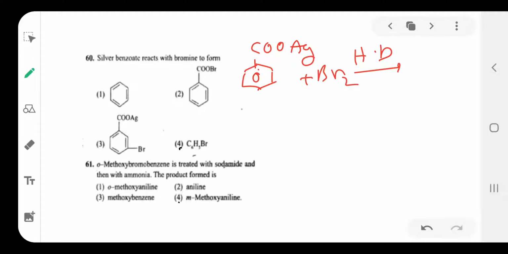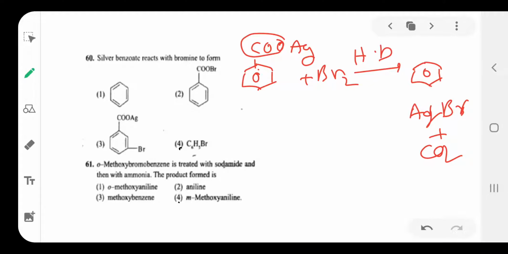One AgBr separates, plus CO2 is removed, and then one bromine is attached to the aromatic ring to form bromobenzene. So the fourth option, bromobenzene, is the main product. This reaction is the Hunsdiecker reaction.